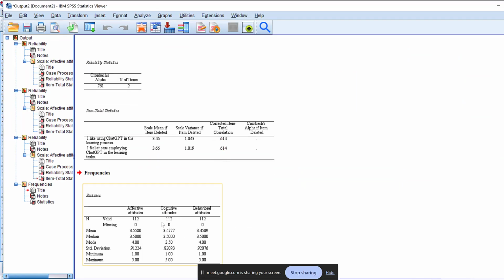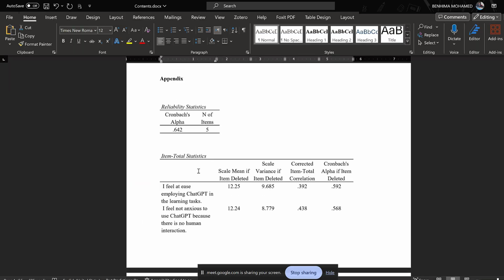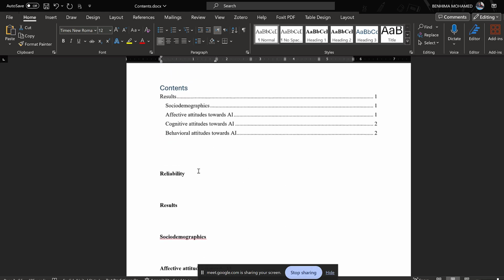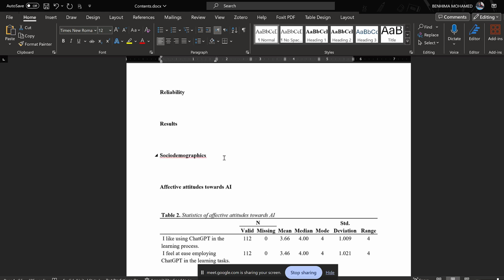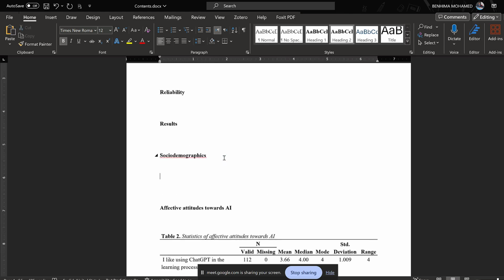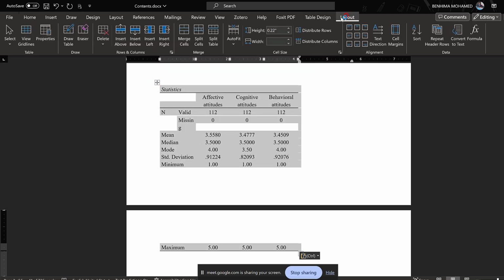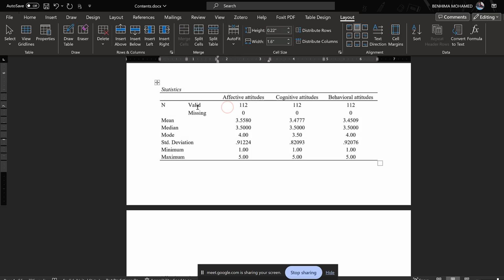And here they are. So here you have the mean. I will just put it here. It's better to be put here: affective, cognitive, behavioral.